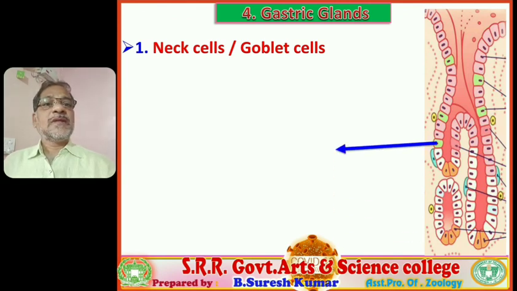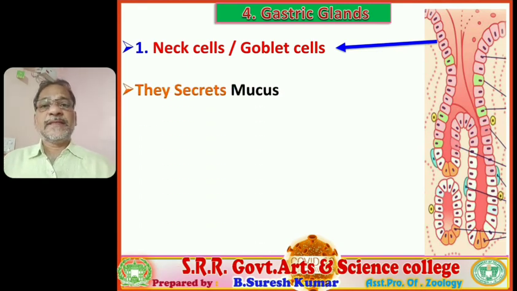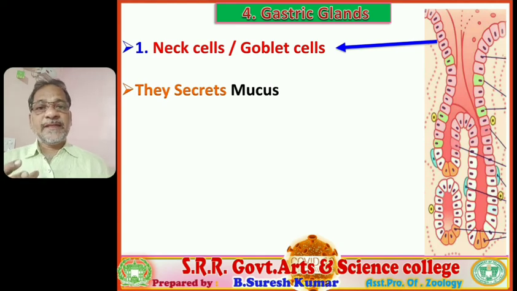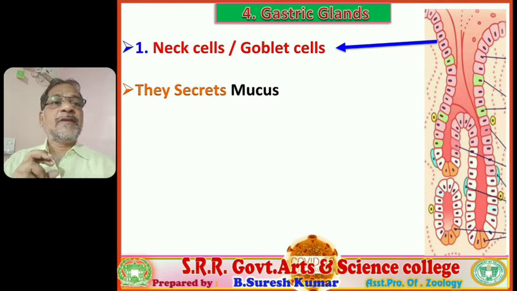The next cells are also called goblet cells. You verify that these are goblet cells, and the goblet cells secrete mucus. Simply, each and every cell's secretion is compulsory to know for the entrance examination. So the goblet cell secretes mucus.